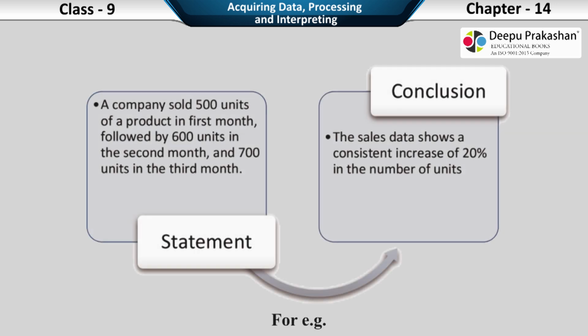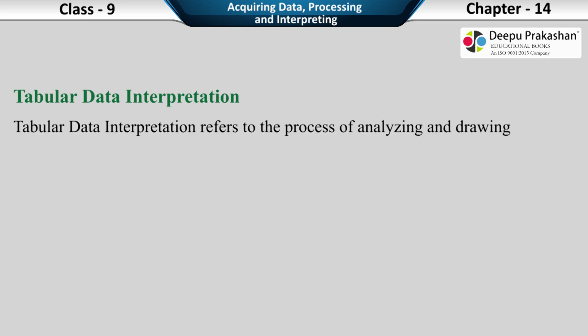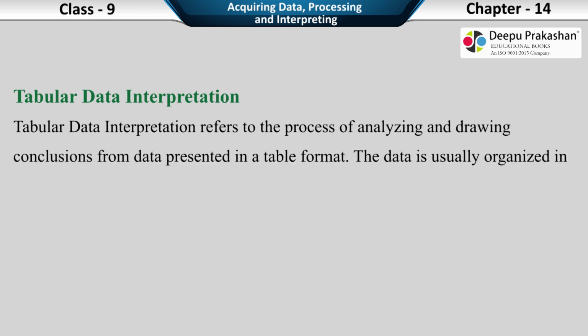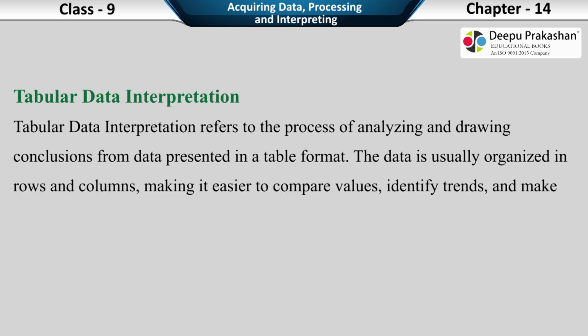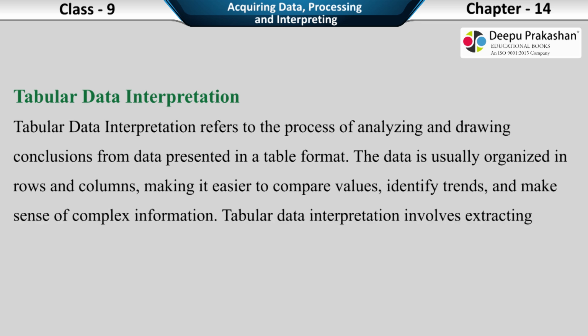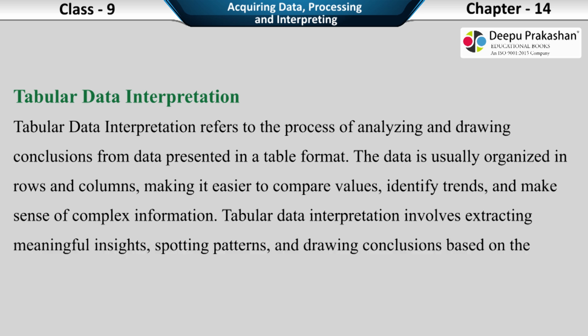For example, tabular data interpretation. Tabular data interpretation refers to the process of analyzing and drawing conclusions from data presented in a table format. The data is usually organized in rows and columns, making it easier to compare values, identify trends, and make sense of complex information. Tabular data interpretation involves extracting meaningful insights, spotting patterns, and drawing conclusions based on the numbers or categories presented in the table.